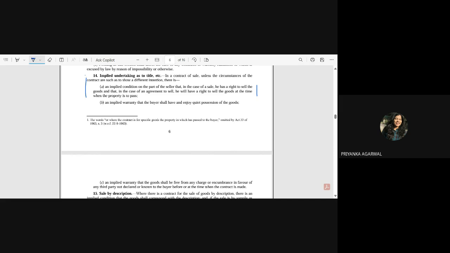So one is, in case of sale, he has a right to sell. That means he should have the ownership of the goods. Or in the case of an agreement to sell, he will have a right to sell. That means when the time comes that he has to sell the goods, at that time he should have the property in his name. So it talks about title in goods. This title in goods is your implied condition. It need not be stated.